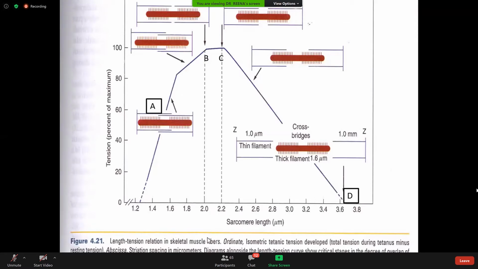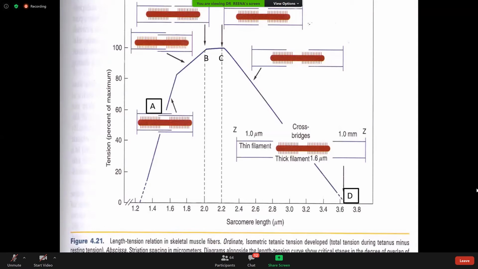And here in figure A, we can note that in the human body, how the length of the muscle is related to the contraction or the tonicity of this muscle fiber.